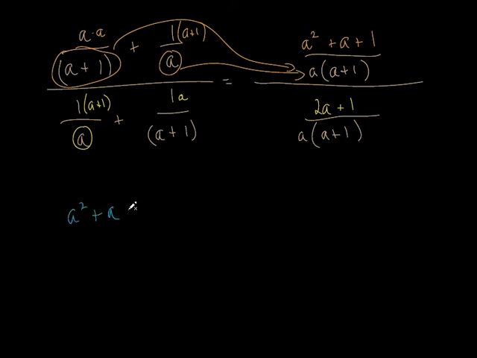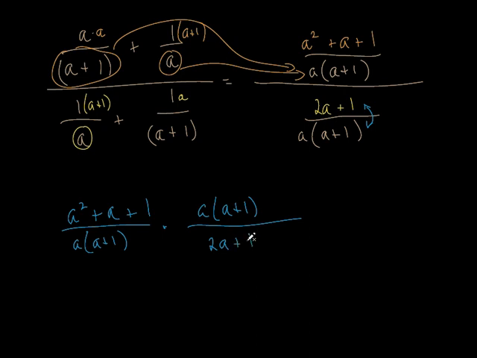That's what we take the reciprocal. So the top stays the same, just like that. And instead of dividing by this, what do we do? We multiply by the reciprocal. So I just flip these two, right? So what do I have on top? I got a times a plus 1, and on the bottom, I have 2a plus 1. This actually wasn't that hard, to tell you the truth. I don't think it was, do you?